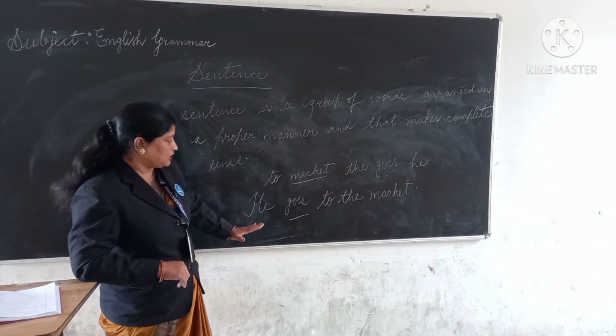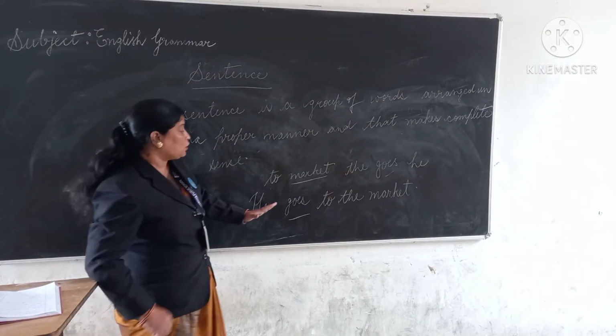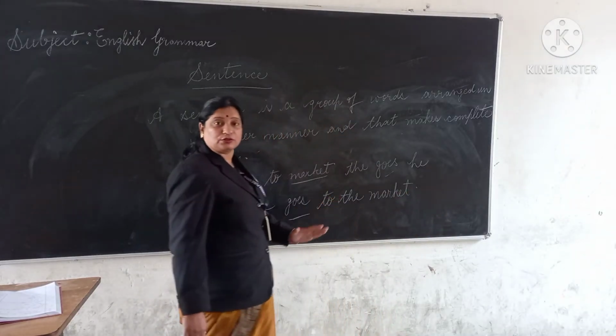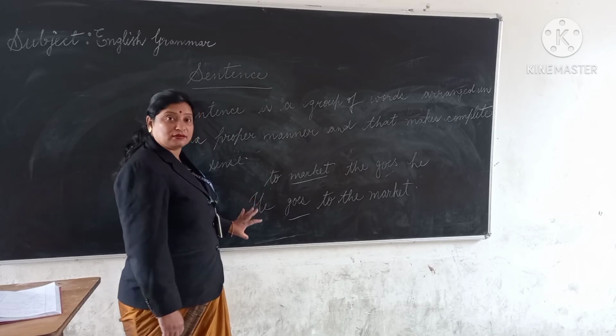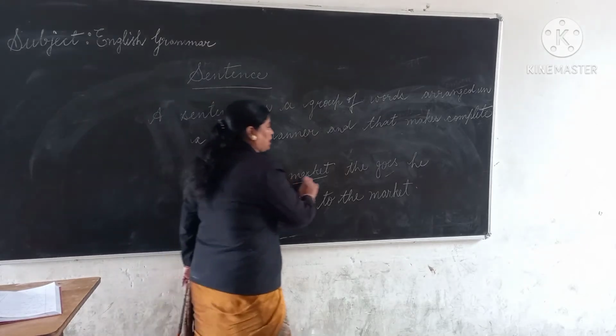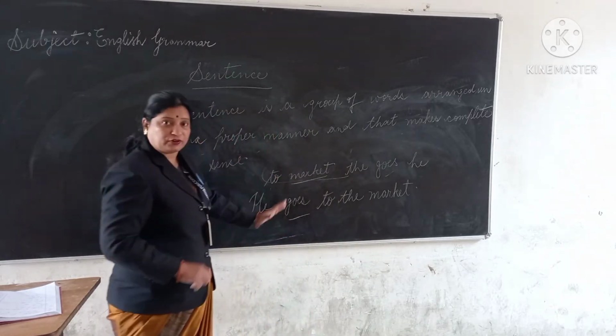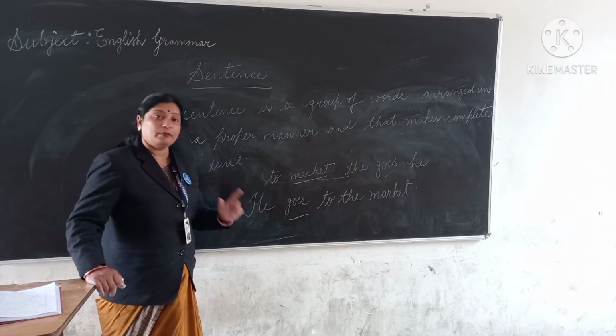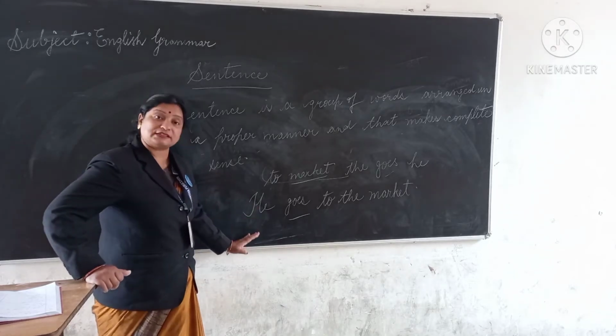So this is a sentence. Now it is making sense. He goes to the market. He goes to the market. It is making sense, but earlier it was not making any sense. Same words I have used again, but a little bit of change I did. What was the change, beta? First letter is always capital.